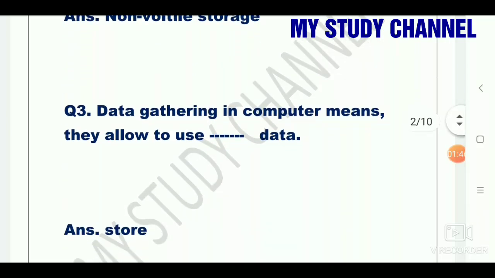Question number 3 is, data gathering in computer means they allow to use dash data. So here the answer is store. Data gathering in computer means they allow to use store data.